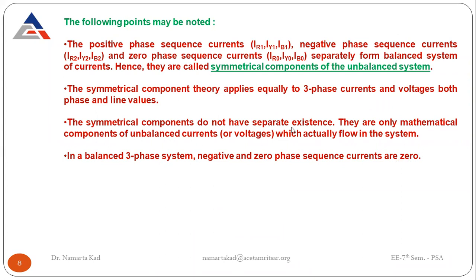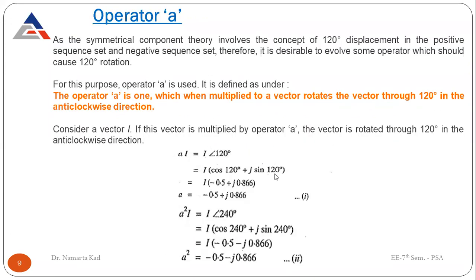That's why they are called the symmetrical components of an unbalanced system, because if the system is balanced, no symmetrical components are required, only one type of current is there, that is the positive sequence. So they are introduced only for the unbalanced system. Now let's start with how these sequence components are studied mathematically.